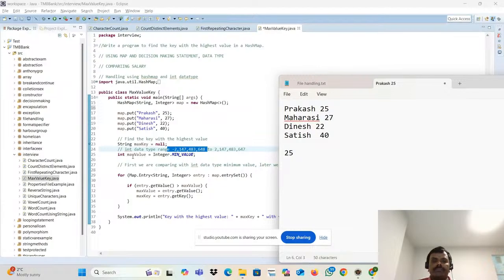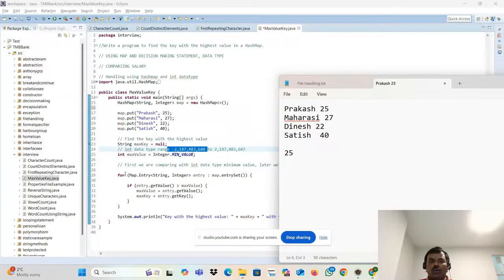Mapping. That's what this example is used for: map, decision making, looping statement. Now let's go one by one. I take that. Hey, this value is a max value. I'm putting that. What is the value? This is a 1. Now I have to compare it. No, boss, we have so many big values also there. Then come and compare it.